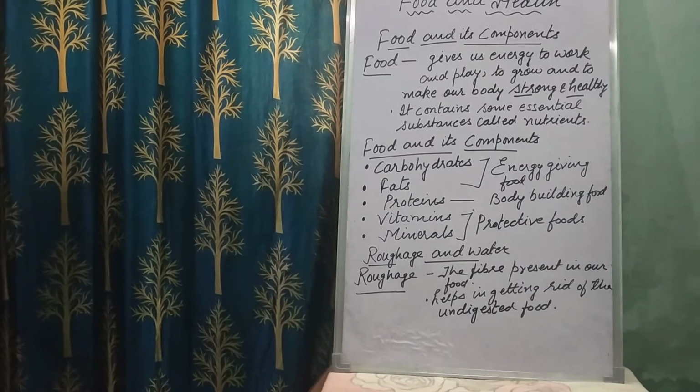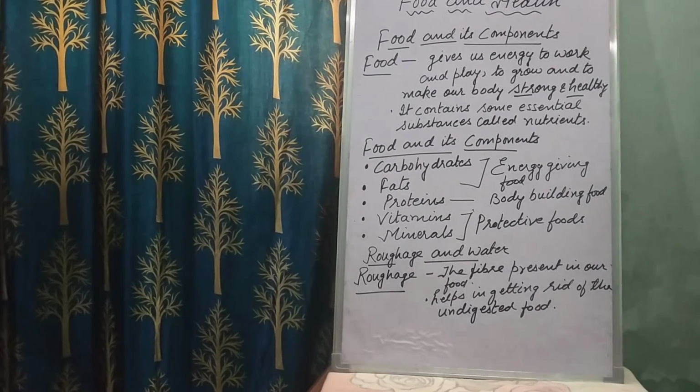So the part of the plant food that cannot be digested is called the dietary fiber or the roughage. You know what these dietary fiber or roughage do? It helps us to remove the waste materials from the body. So dietary fiber is also a very important item.